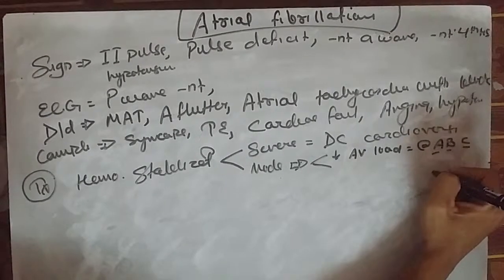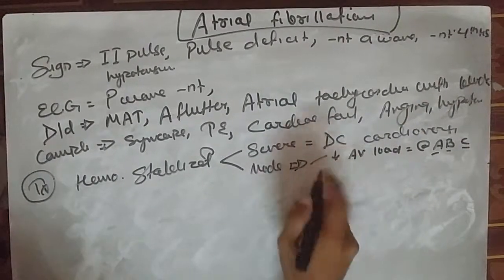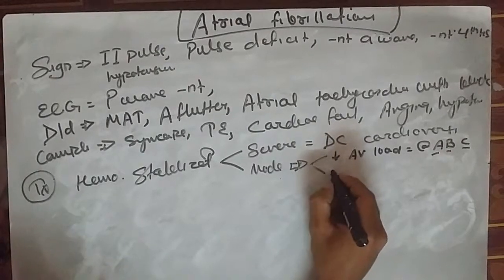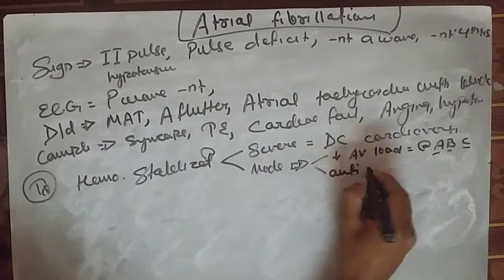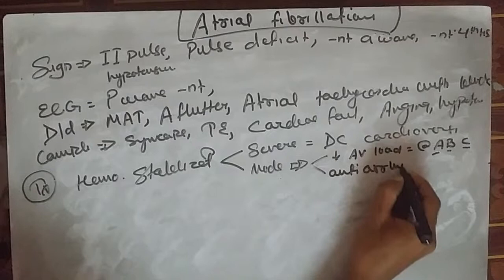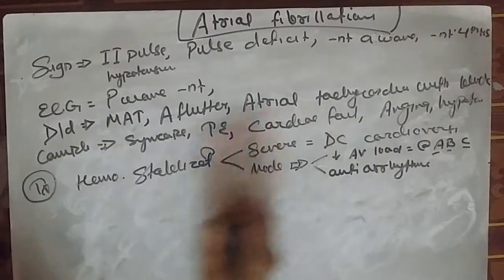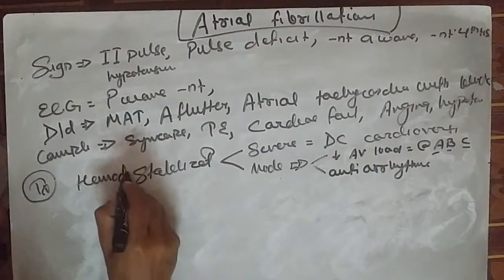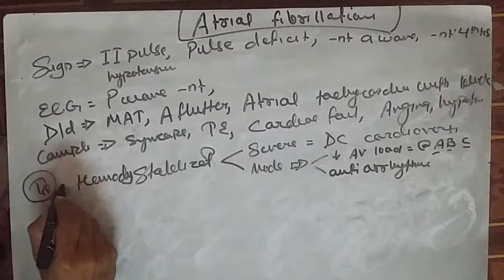We can also give anti-arrhythmic drugs for hemodynamic stabilization. You should remember this was our first goal.